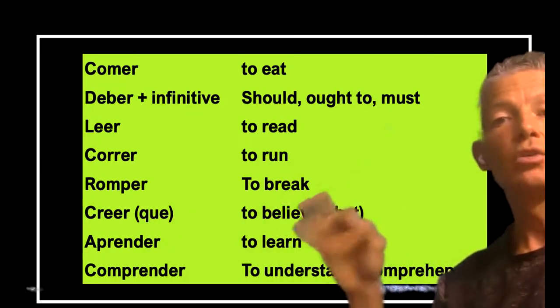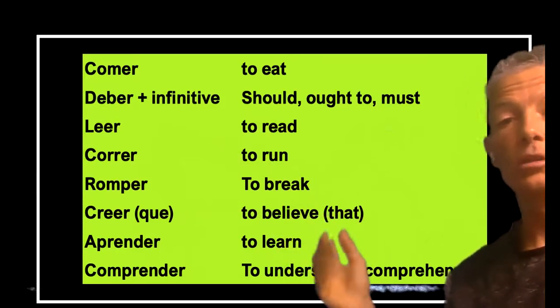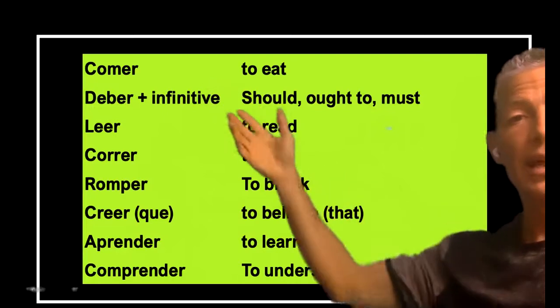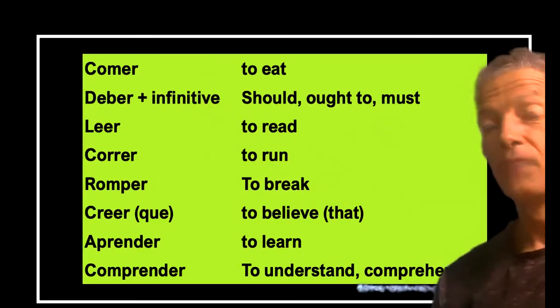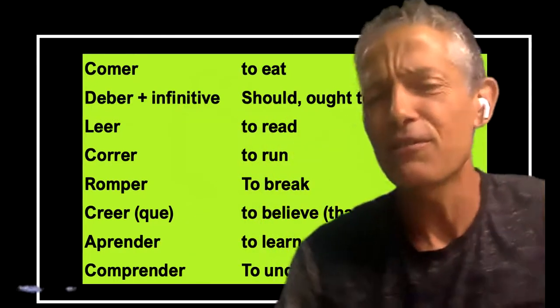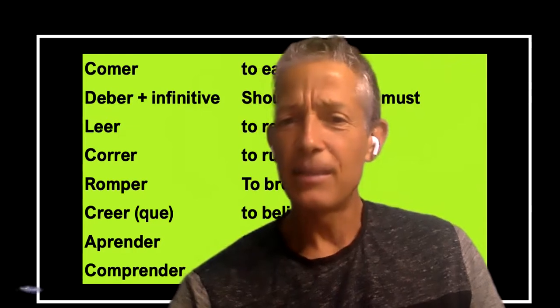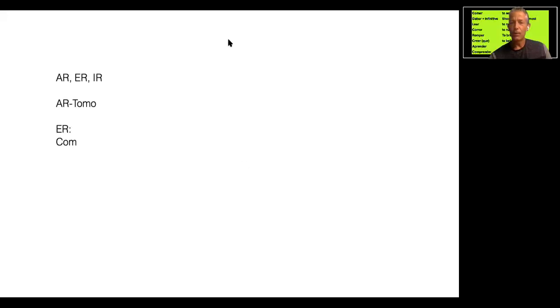And once again, you do not have to say your subject pronoun if it's understood. Aprendemos, we learn. Yo como, I eat, or simply como. And remember, deber plus infinitive. Remember that concept of verb plus infinitive? Let's do a couple of examples of that. Let's talk about deber, should, ought to, or must. So using the verb deber in a sentence, how would you say I should eat? Well, yo debo, or just simply debo, right?